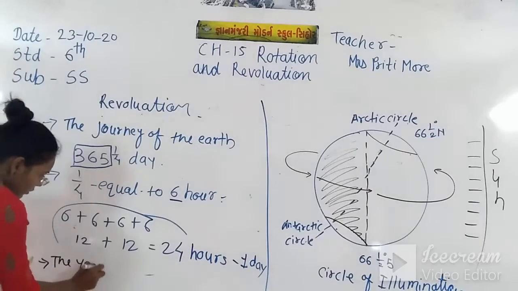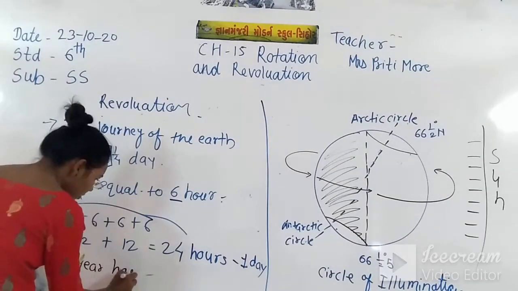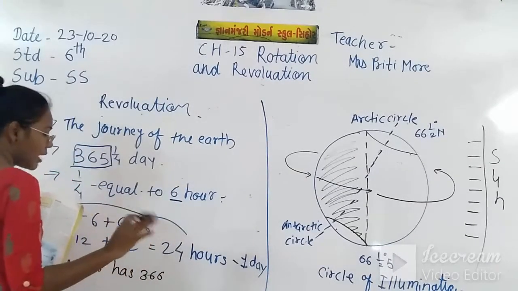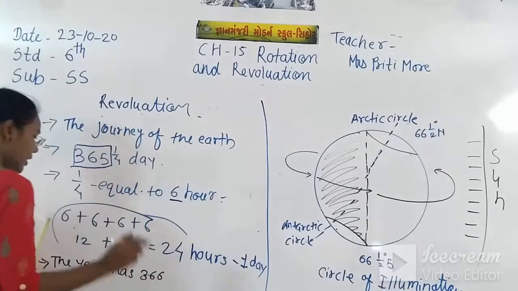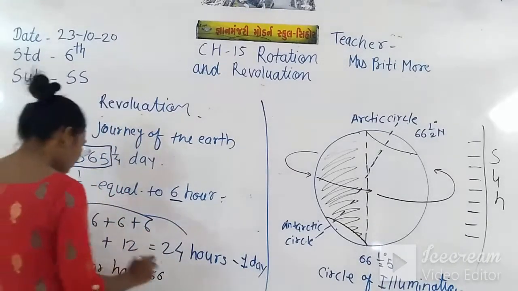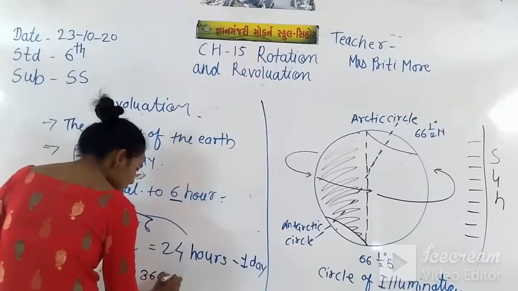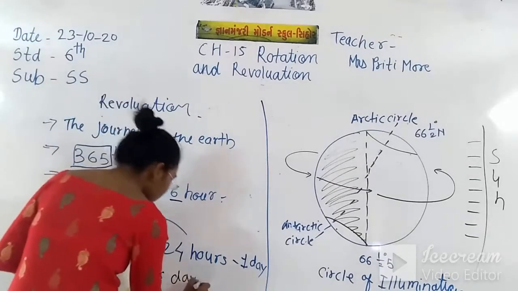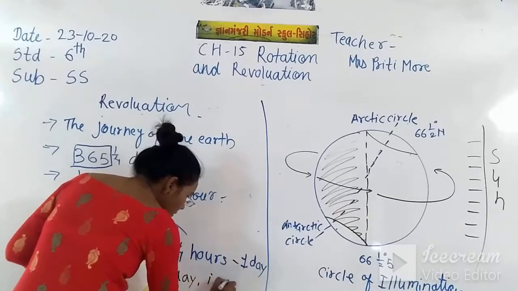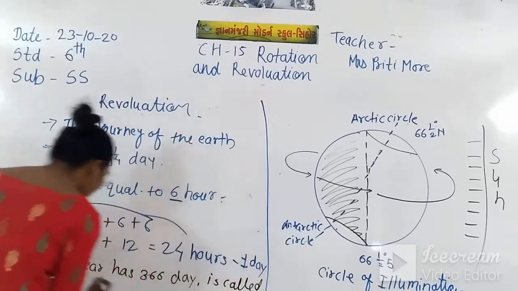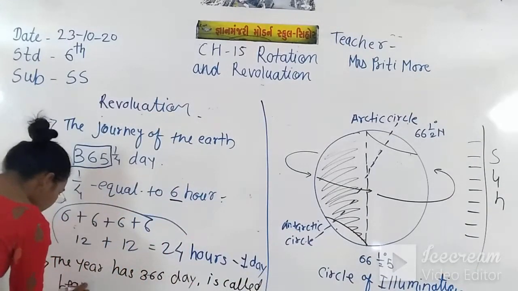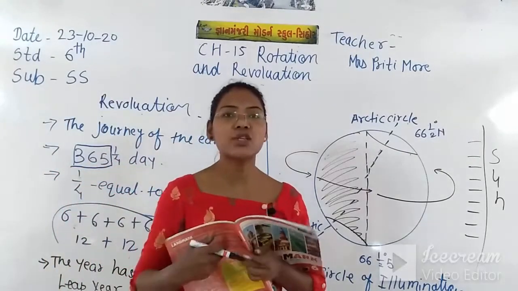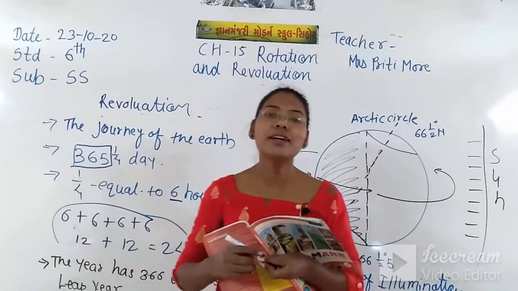The year has 366 days. After 4 years this 1 day is added in the month of February, and when the year has 366 days, such a year is called leap year. जो ईयर में 366 डेज होते हैं वो ईयर को लीप ईयर कहते हैं.